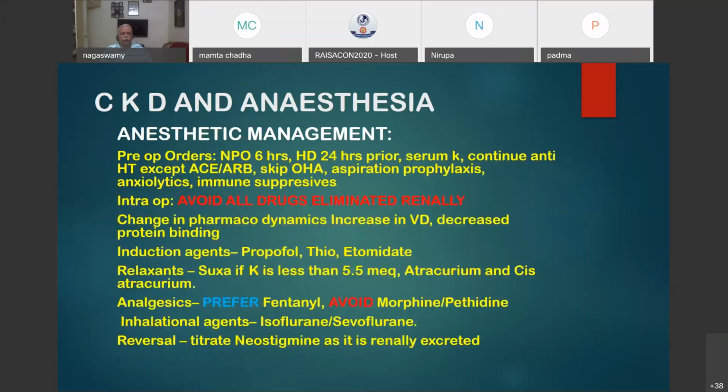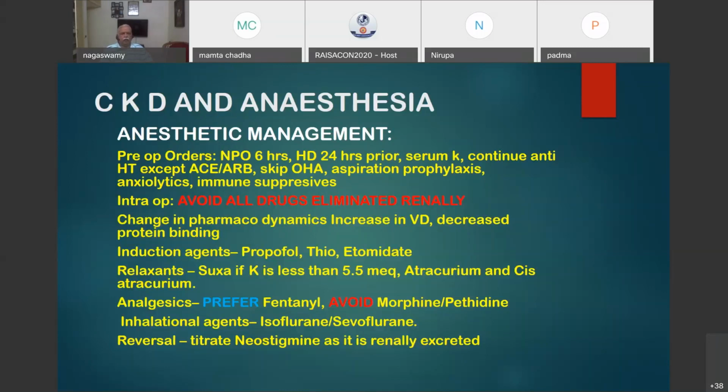Peritoneal dialysis, I told you, is for patients with congestive cardiac failure, patients who cannot withstand too much fluid shifts, or patients with bad vessels where an AV fistula cannot be created properly. They all will do better with peritoneal dialysis. So in the anesthetic management, you have to have 6 hours of NPO, hemodialysis 24 hours prior to the surgery, check serum potassium, and continue antihypertensives except ACE inhibitors and ARBs. Skip oral hypoglycemic agents and give aspiration prophylaxis. You can give anxiolytics orally like alprazolam, and immunosuppressive agents also to be given orally.